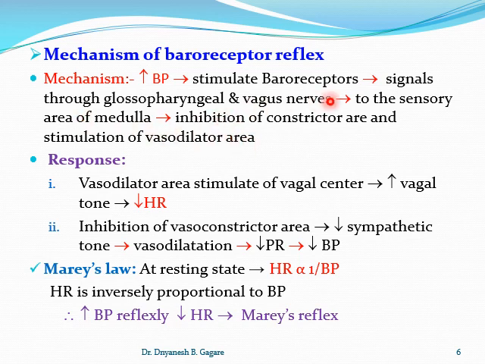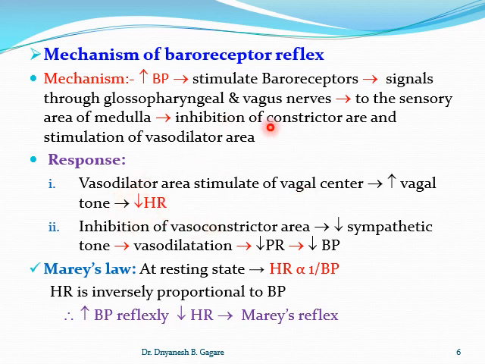So any stimulation of the sensory area in turn causes the inhibition of the vasoconstrictor area and stimulation of the vasodilator area. Now, if the vasoconstrictor area is inhibited, what will happen? There is a decrease in sympathetic tone. And any stimulation of the vasodilator area in turn inhibits the vasoconstrictor area, and finally leads to the response where the vasodilator area stimulates the vagal center and increases the vagal tone.